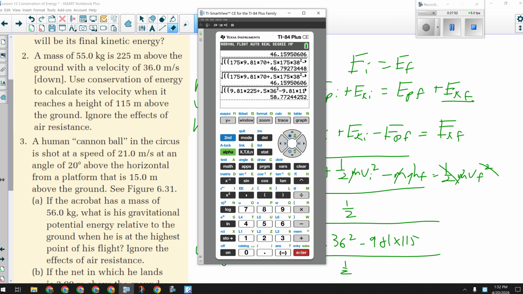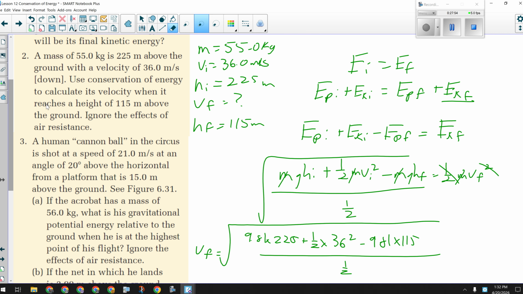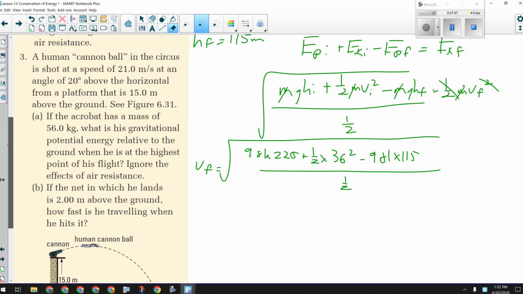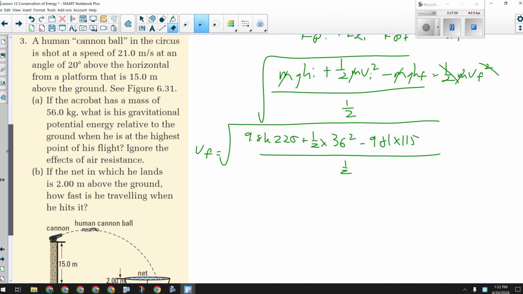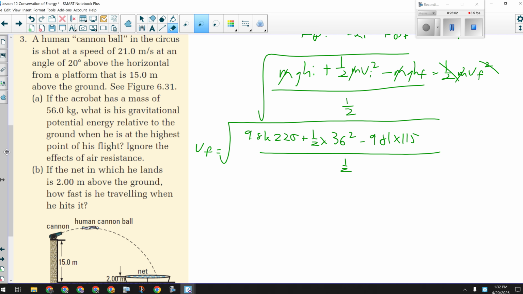Okay? All right, now, number 3. Number 3 gives you a ton of information, and it actually makes it seem like it's much, much harder than it actually is. I would say part A is probably the hard part. Part B is basically the same thing we just did. All right, I'm going to give you a few minutes to give this one a try. Do part B first. You don't need the answer from part A to do part B. And then we'll talk about part A together. So I'll give you a few minutes to do part B there.